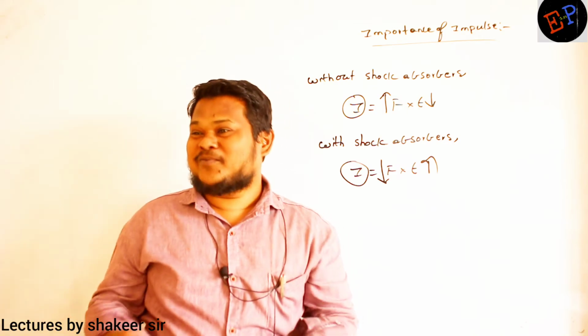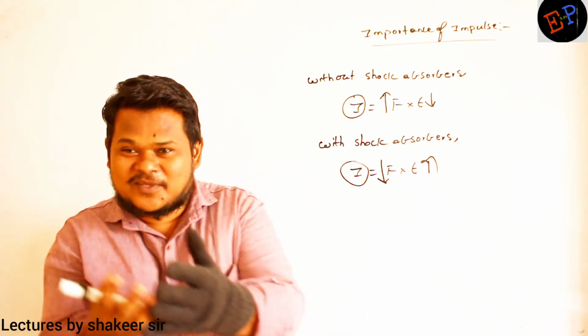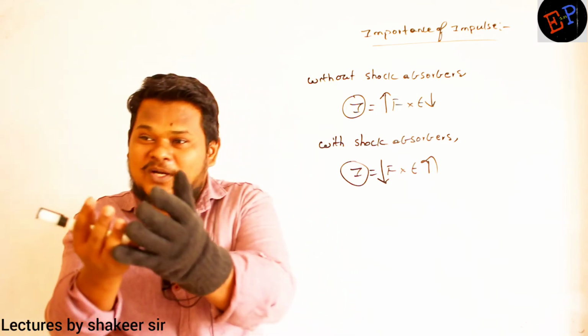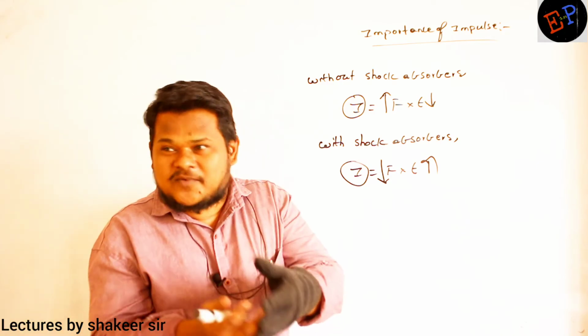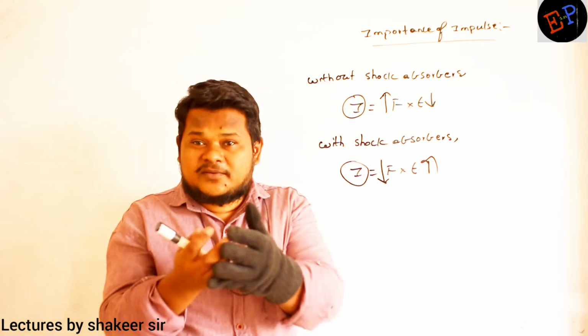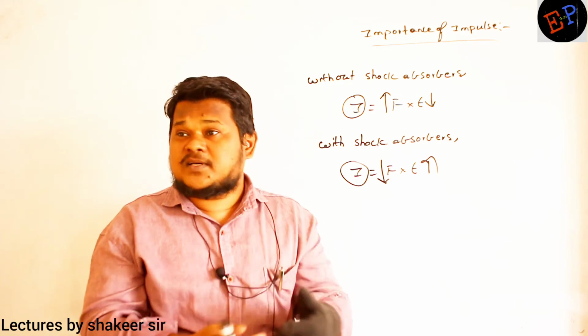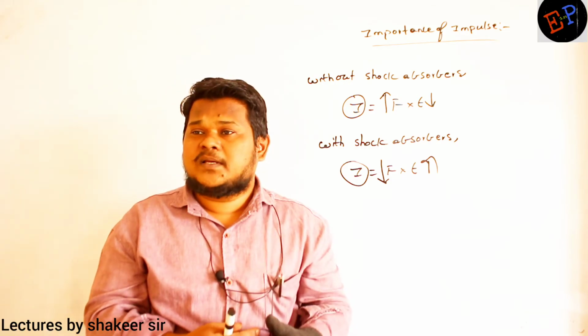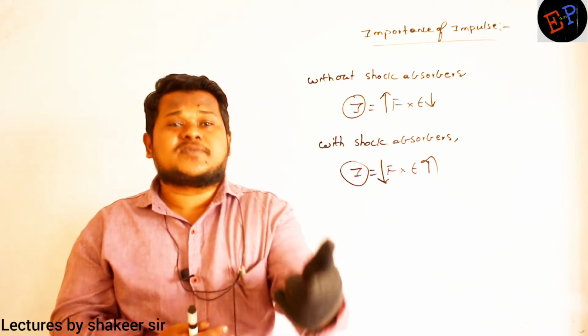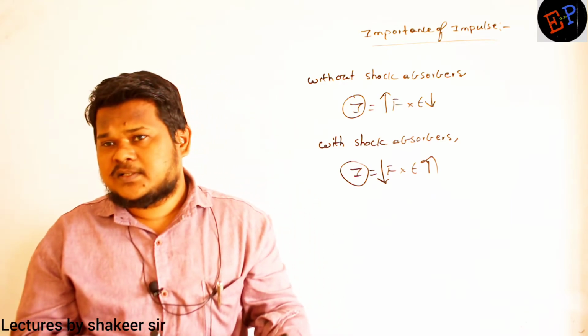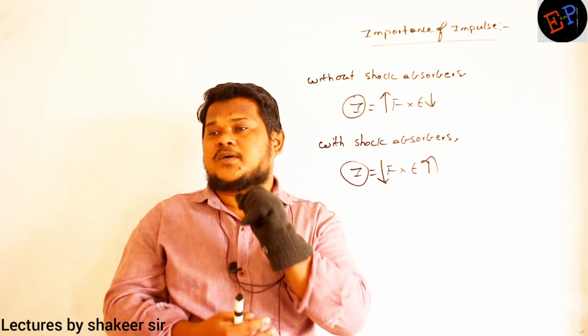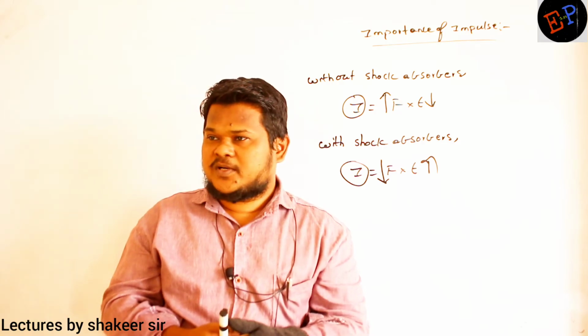So what will the cricket player do? He will try to receive the ball. By holding the ball, he will take his hands backwards a little. Or if the ball falls, automatically his hands will move backwards. So what is the process which is happening there? Time of application of force is increasing. Automatically force decreases. This is the importance of impulse. Are you able to understand?